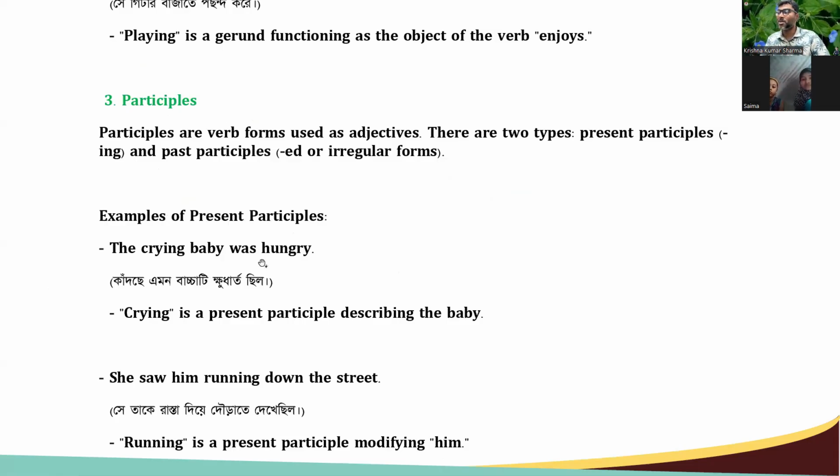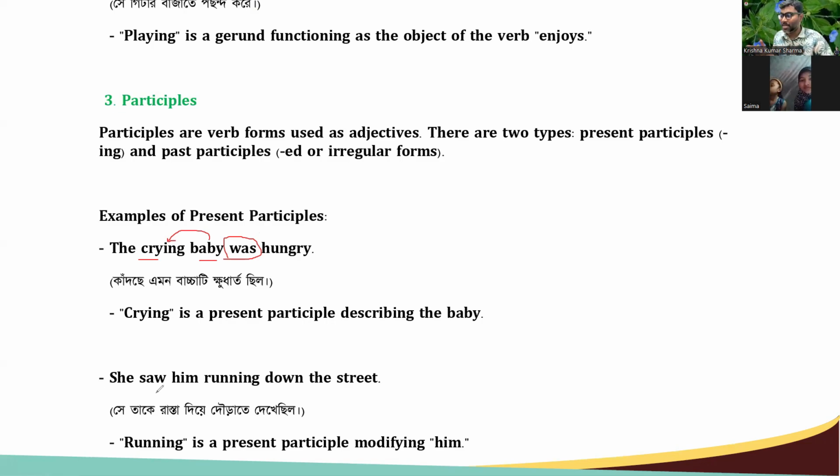You can see participle now. The crying baby was hungry. So here, was is a main verb, right? Cry is a verb, but it is describing the baby. The status of the baby is crying, right? Yes. It's like a broken glass. I can see a broken glass.